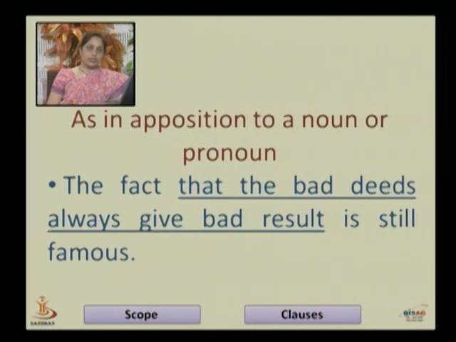Then we divided clauses into two kinds, main clause and subordinate clause. This is very important.